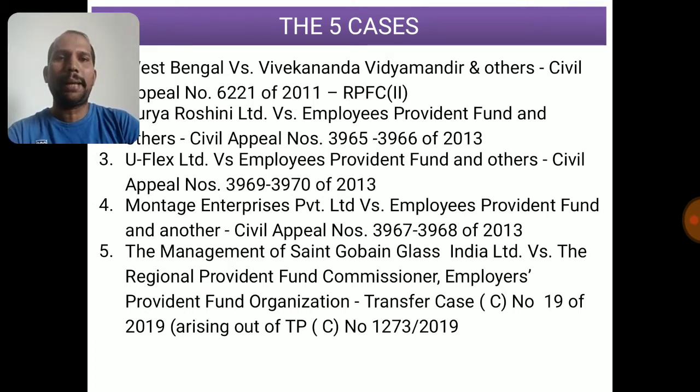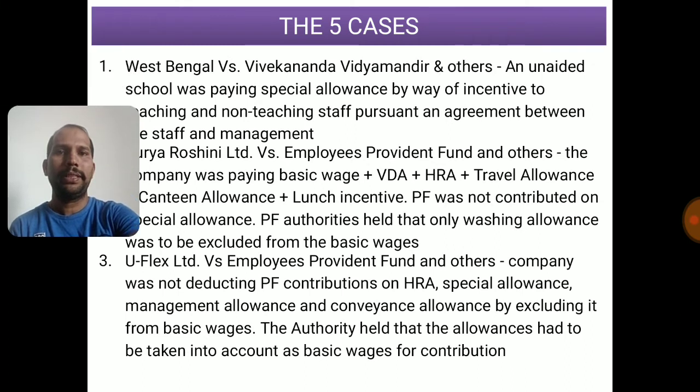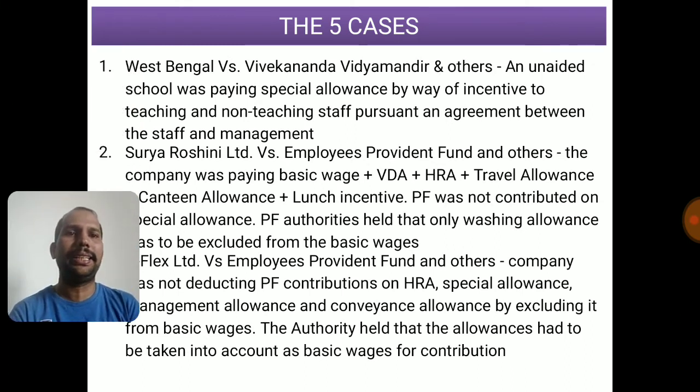Let's try to understand what happened in these 5 cases individually. I'm not going into detail, but as per the judgment, whatever they have given, I'll try to give a glimpse so that you know the background of each case. Now the first case, West Bengal versus Vivekananda Vidya Mandir and others. This was an unaided school, and they were paying some special allowance by way of incentive to teaching staff and non-teaching staff pursuant to an agreement between the staff and management. So they were paying the PF, but they were not paying the PF on special allowances, which was called special incentive, which was an arrangement between management and staff, and it was not covered under the definition of basic wages for this company. That was the first case.